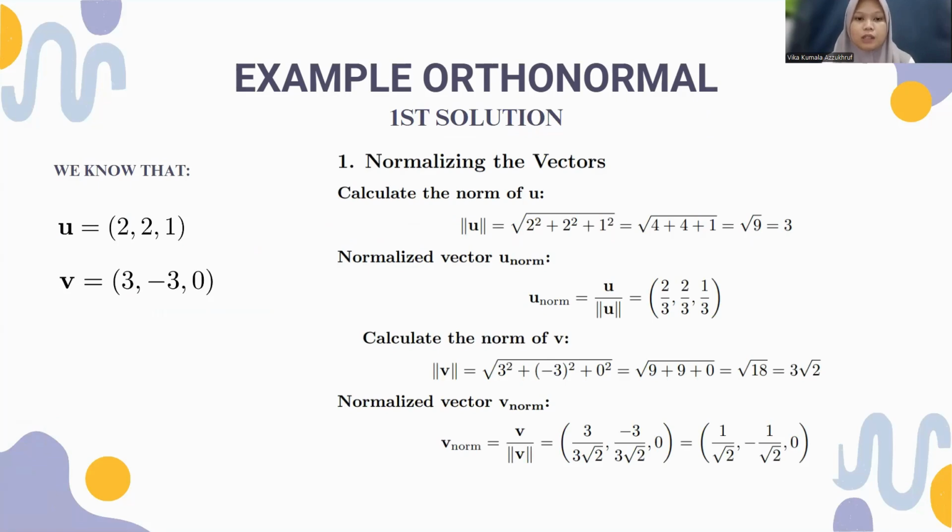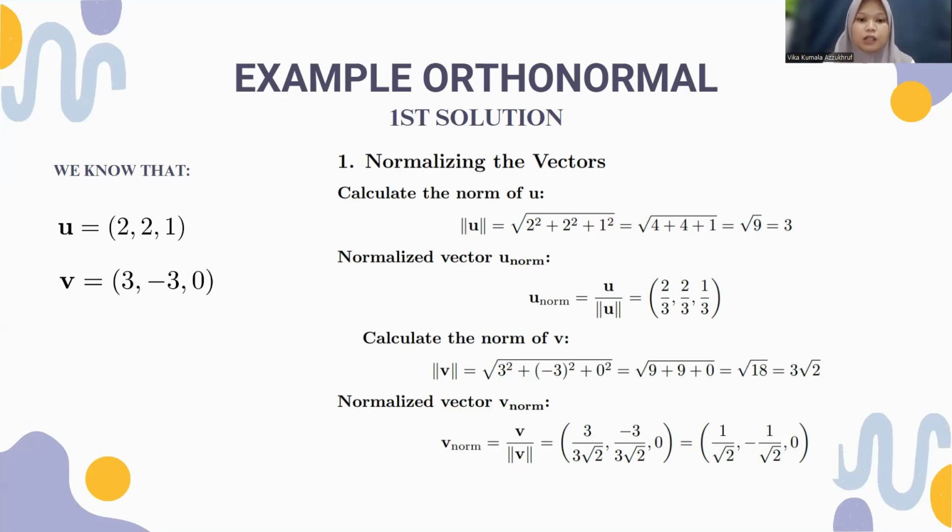First, we will calculate the length of u. The formula is length of u equals root of 2 squared plus 2 squared plus 1 squared, and then we get 3. Then normalize vector u norm. The formula is u norm equals u divided by length of u, and then we get vector 2 divided by 3, 2 divided by 3, 1 divided by 3.